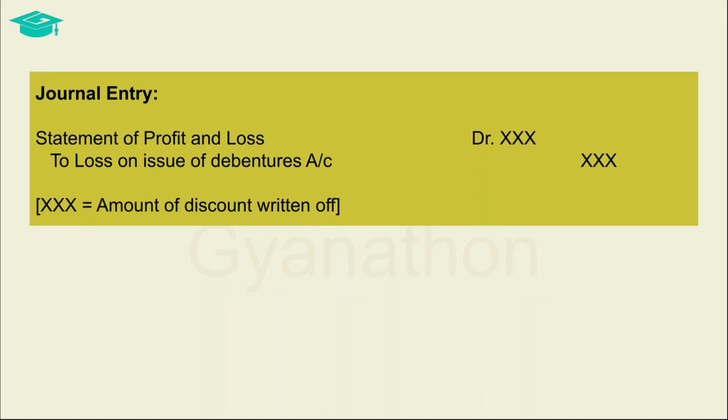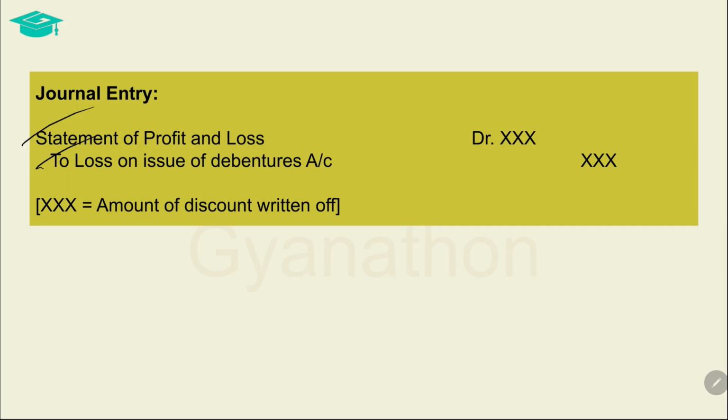The write-off of the amount set to be written off from the loss on issue of debentures is achieved by debiting the profit and loss account with the amount that has to be written off. The corresponding credit is given to the loss on issue of debentures account.